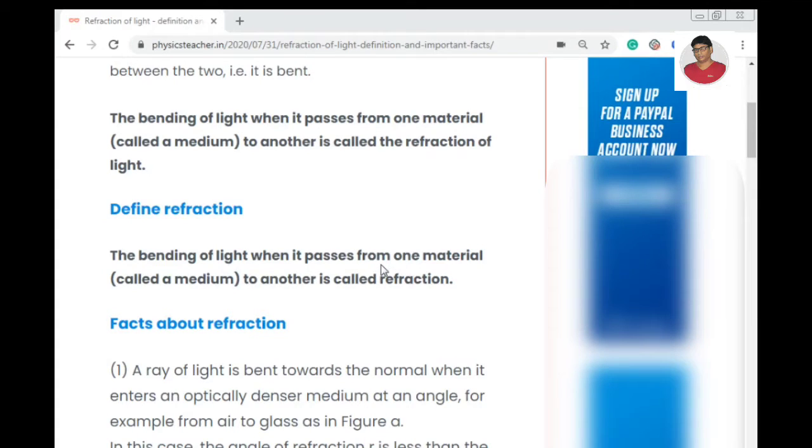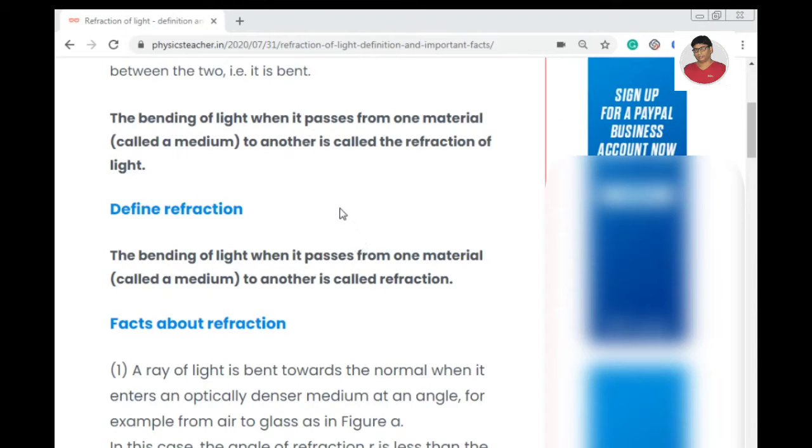Now, when a beam of light changes medium, that is, it enters into medium 2 from medium 1, then its speed changes or varies. Okay, so maybe the speed in medium 1 is v1. So when it passes to medium 2, it becomes v2.